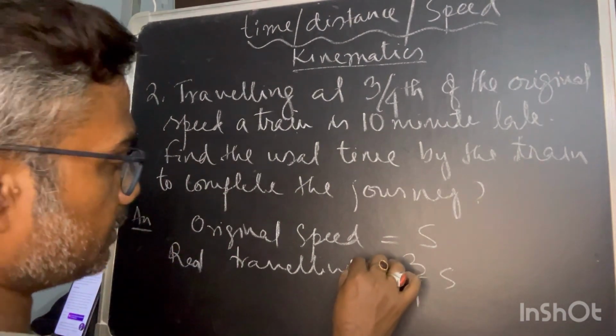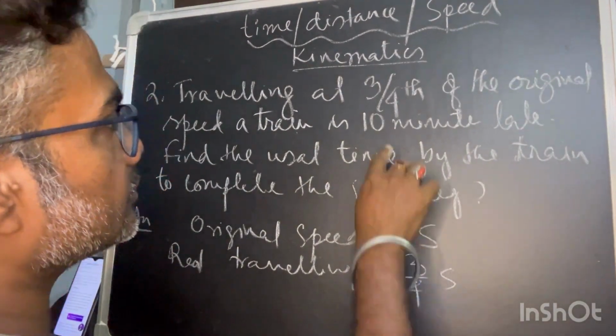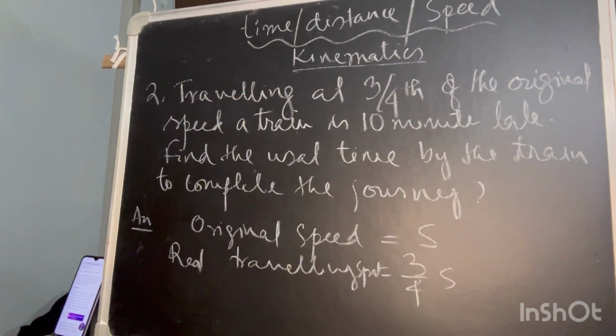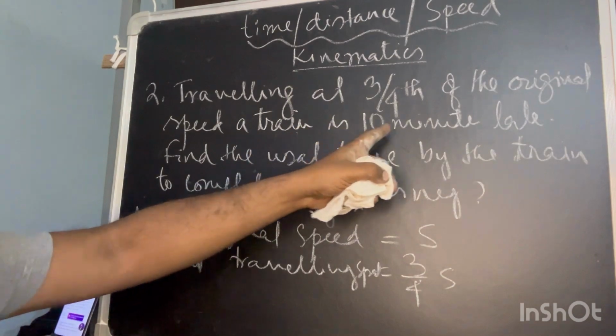From the first line we can establish this. The train is 10 minutes late.